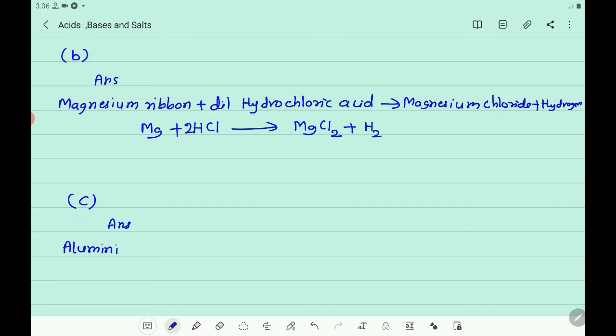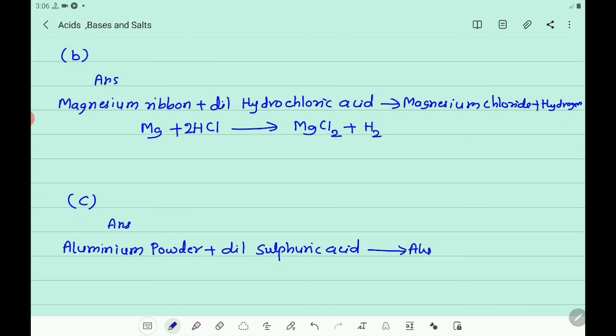Aluminium powder plus dilute sulfuric acid gives... what will be formed here? Aluminium sulfate will be formed and hydrogen gas will be liberated.